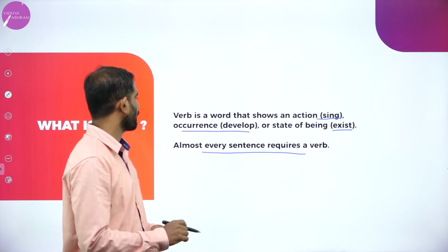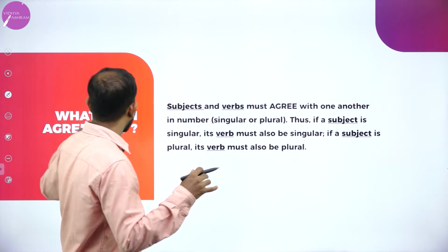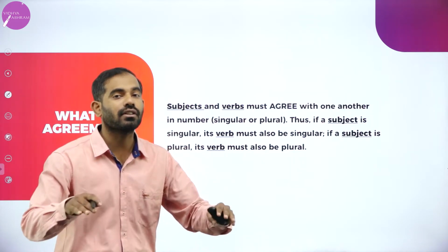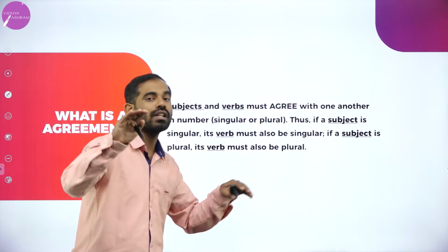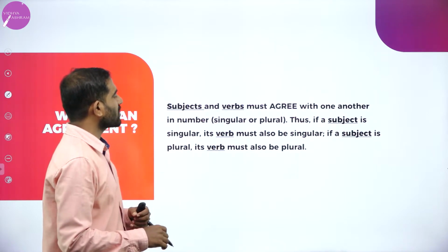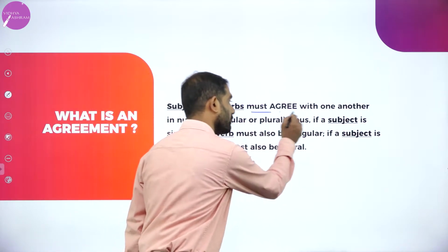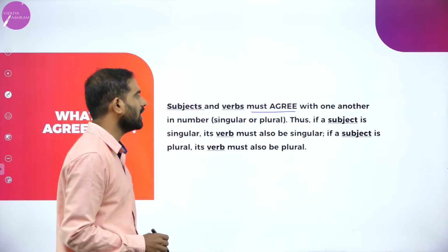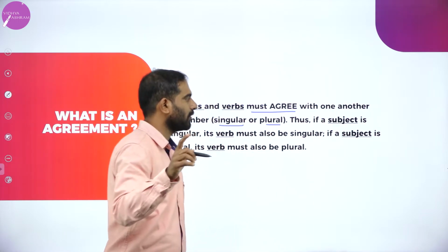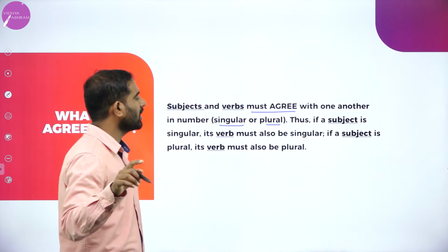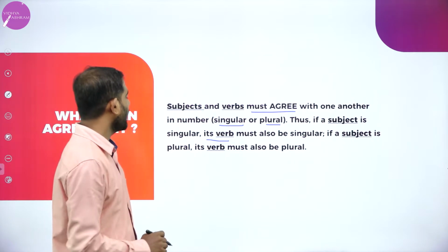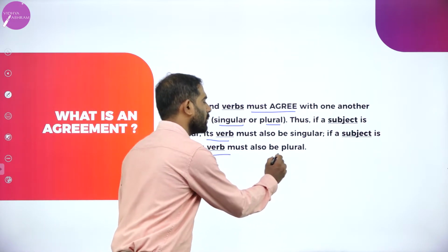Don't forget this. Now, what is this agreement? We are talking about subject, verb and agreement. I am going very slow and in detail about how subject and verb should agree. Subjects and verbs must, it is mandatory, must agree with one another in number, singular or plural. Thus, if a subject is singular, its verb must also be singular. If a subject is plural, its verb must also be plural.